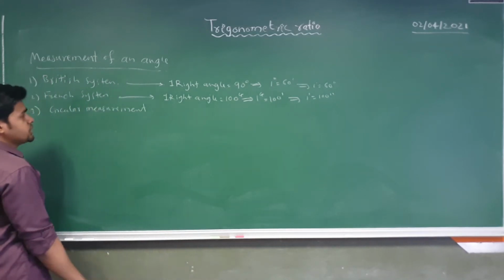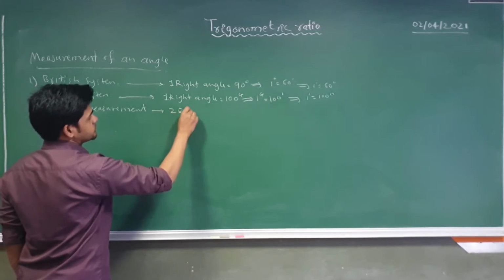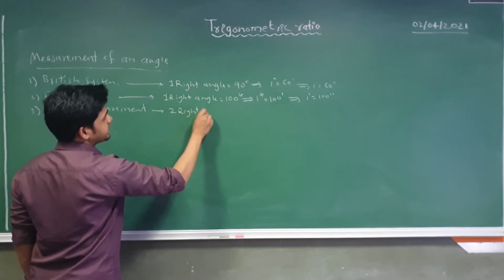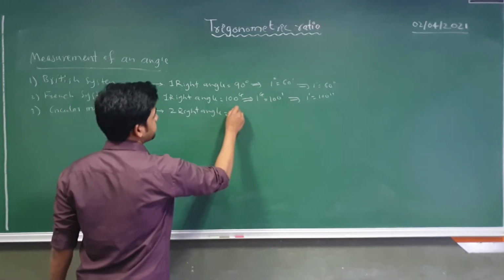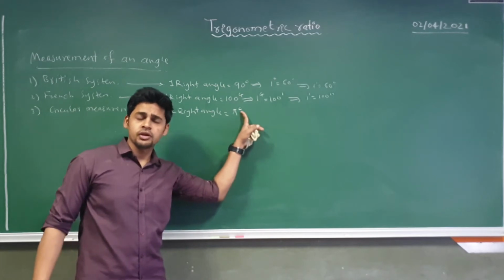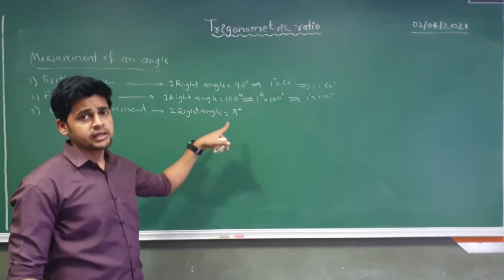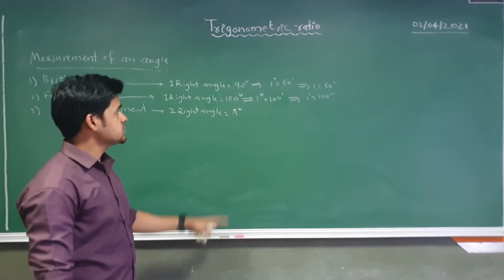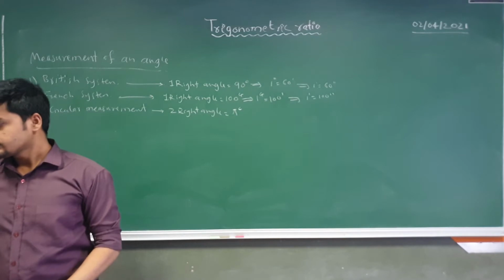Okay, in the circular measurement system, two right angles, not one, two right angles is nothing but pi, and we are using C for radian. So two right angles is nothing but pi. So this is all about the systems of measurement, right?